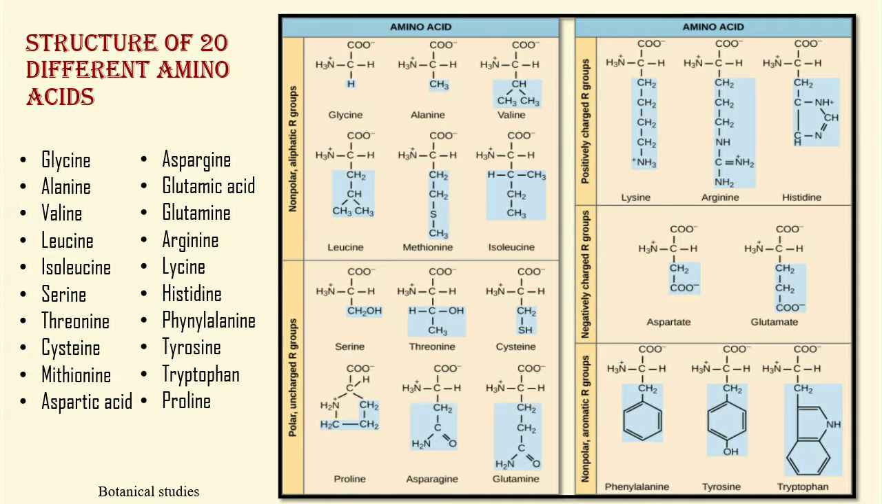Serine. The replacement of beta hydrogen of alanine by a hydroxyl group, that is OH group, gives serine. The serine has a hydroxyl group in the side chain. Threonine is the other aliphatic amino acid with a hydroxyl group in the side chain. It has a second asymmetric center.